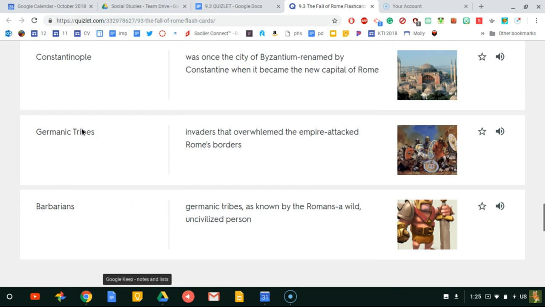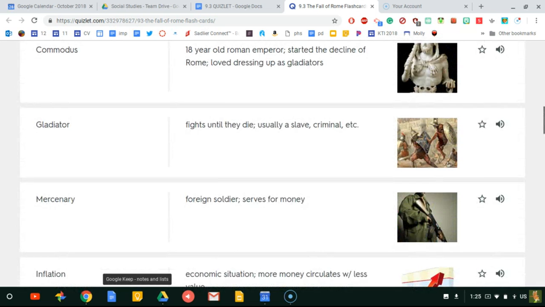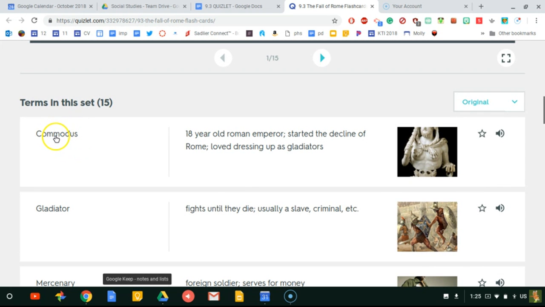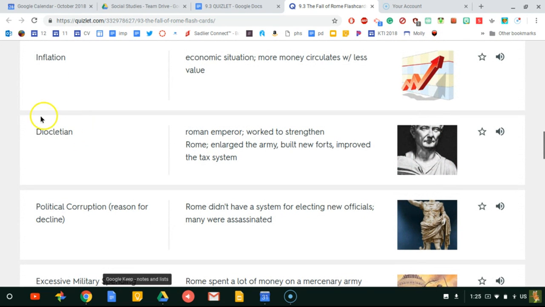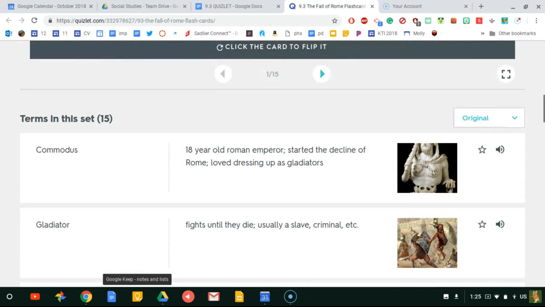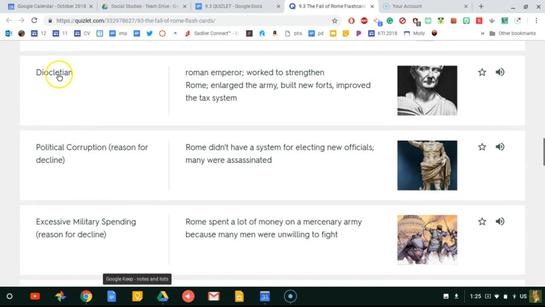All right, so let's go through the names again, okay, because this is a big deal. Commodus, that's a name. Commodus was the young Roman emperor. He starts the decline. He spends too much money with his gladiators and the entertainment, and that starts your decline of Rome. So Commodus. Then you have Diocletian. He's a Roman emperor. He was the guy that was all into the military. He was the military guy. He enlarged the army, built new forts. Okay, so Diocletian. So Commodus, then Diocletian.